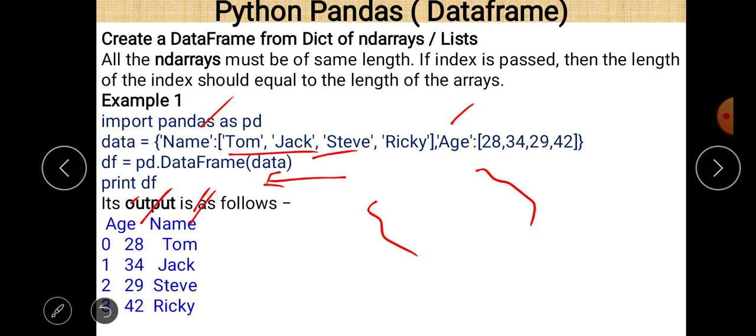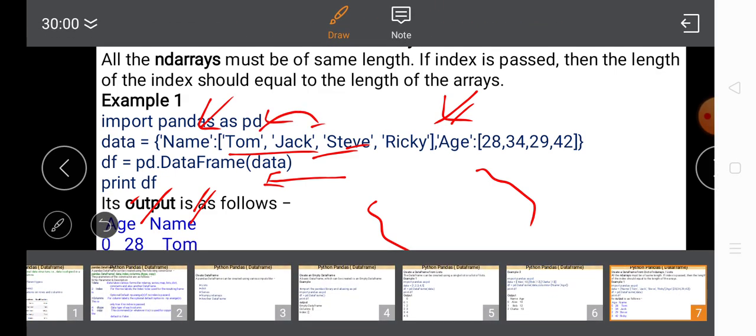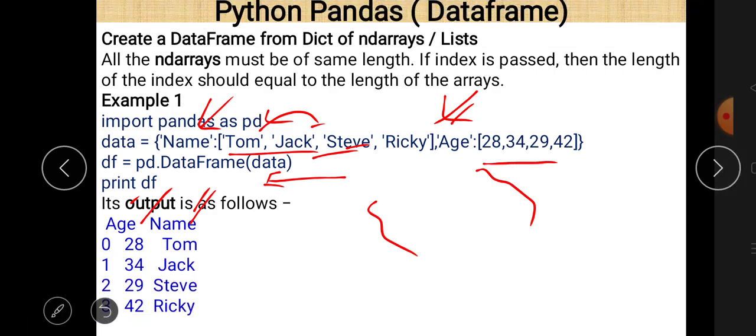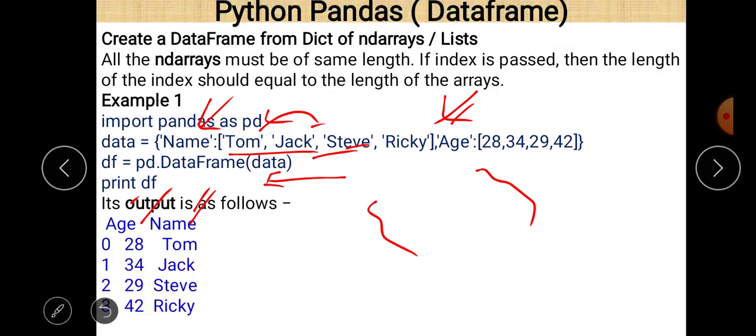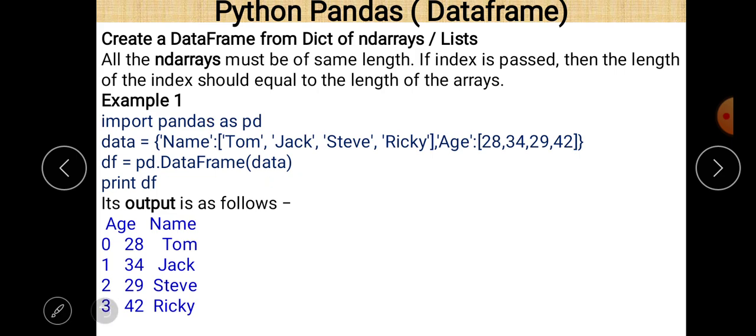Sequence matters in a dictionary, but it is not always so that the first key appears first and the second key appears second. It doesn't mean that Tom is replaced by Jack and the ages of Tom and Jack are swapped. This is not so. Always remember that the data values for Tom and Jack will always be the same, but when we compare the appearance of these keys, any one of them can appear first. In this case, age comes first and then name.